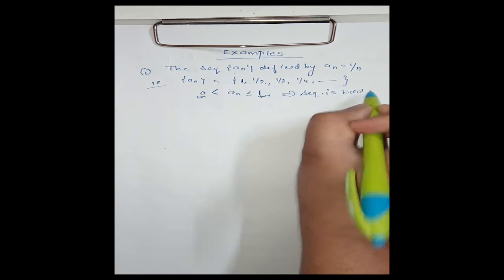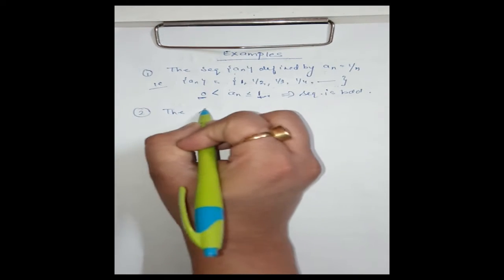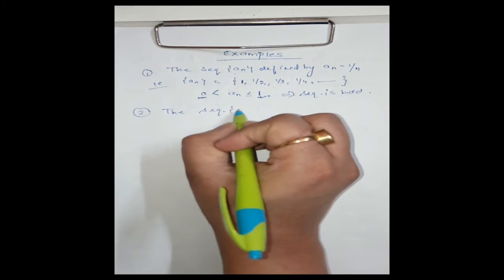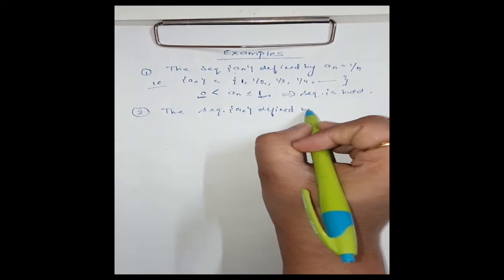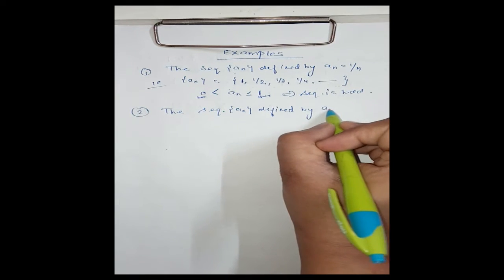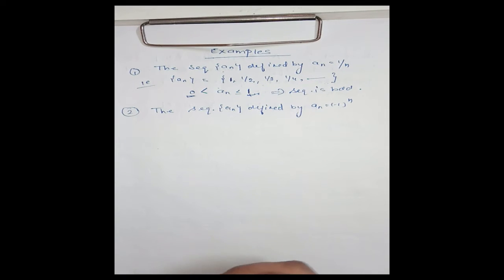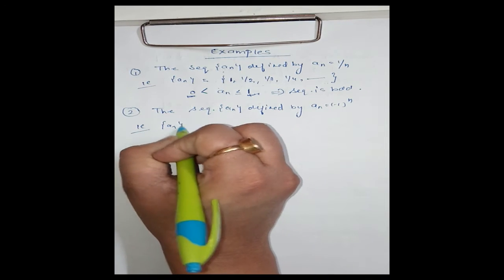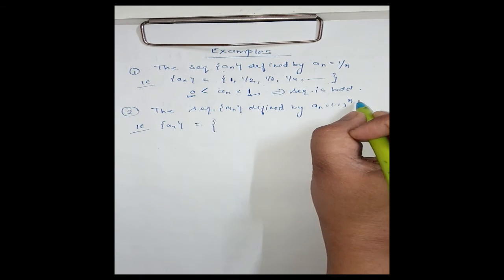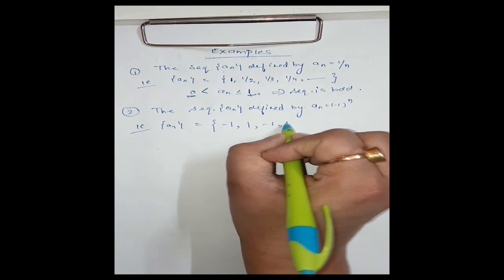Clear? Same way, if I consider the sequence a_n defined by a_n = (-1)^n, then the sequence will be, if n is 1, (-1)^1, that is -1, then 1, -1, 1.